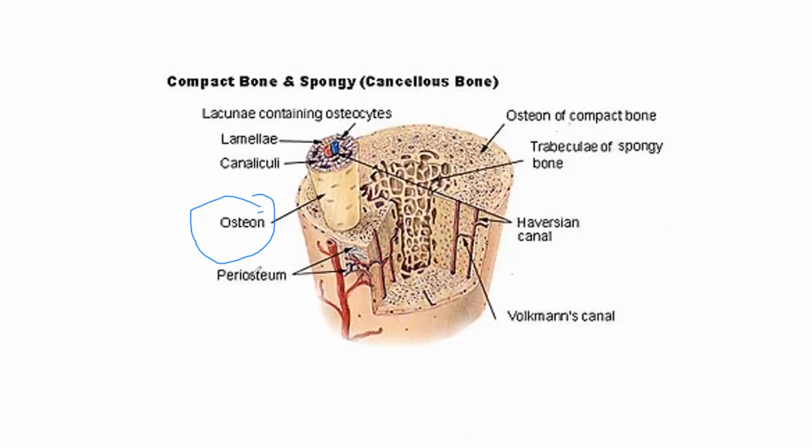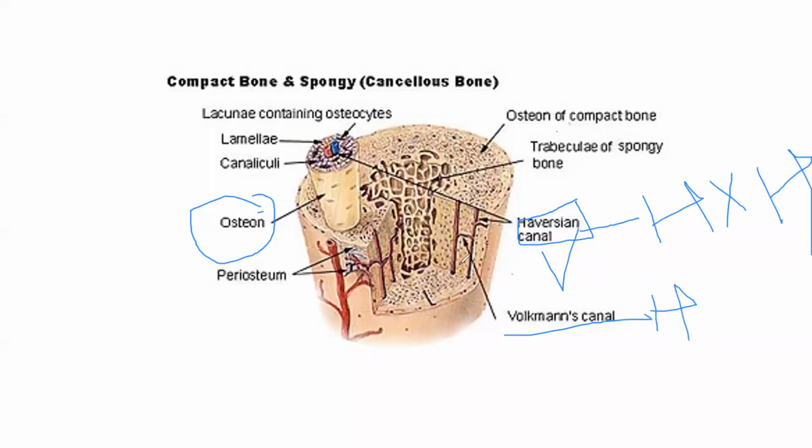You have to remember the periosteum is the outer lining. You have to remember the Volkmann canal and the Haversian canal. The main confusion is whether it is a horizontal canal or a vertical canal. So H is not H. The Haversian canal is the vertical connection, while the Volkmann canal is the horizontal connection. H is V and V is H.